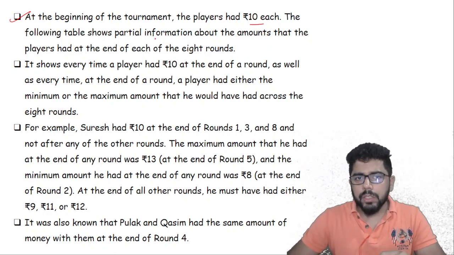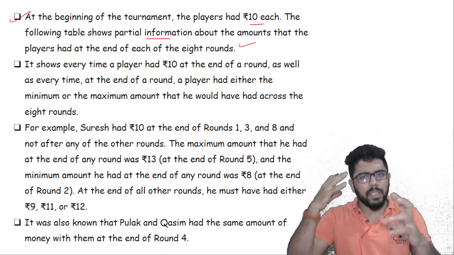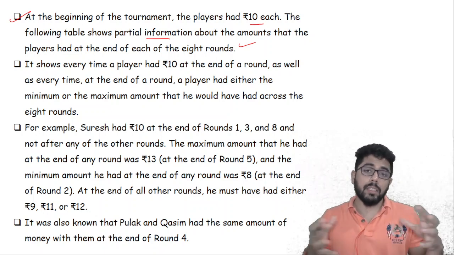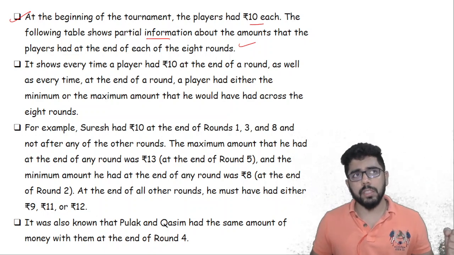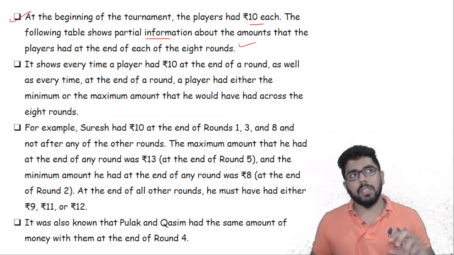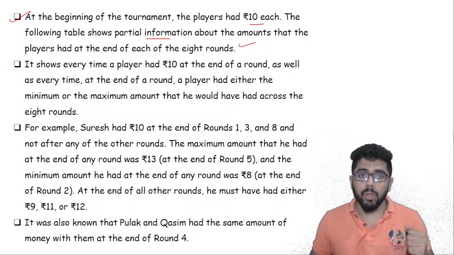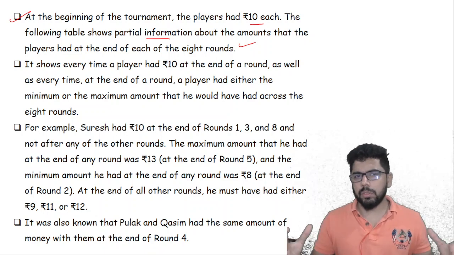And the table shows partial information about the amounts that the players had at the beginning of each of the 8 rounds. So while reading, something or the other might come to your mind, like already there are 8 rounds and they are making pairs, so many possibilities of creating pairs are there. Then again, a bet of rupee 1 or a bet of rupees 2, and anyone can win or lose. So lots of possibilities in that case.